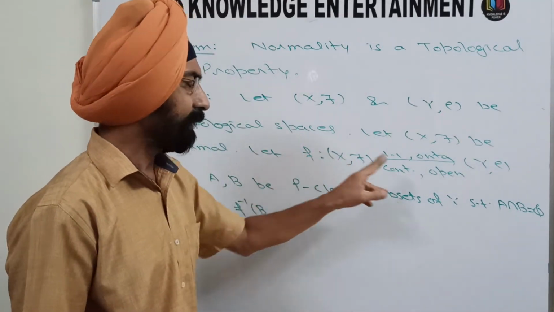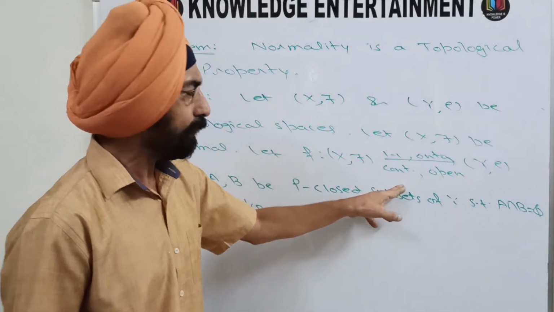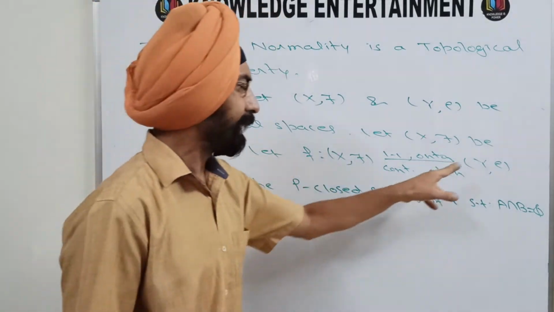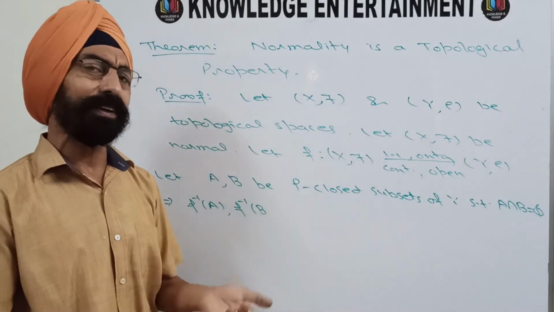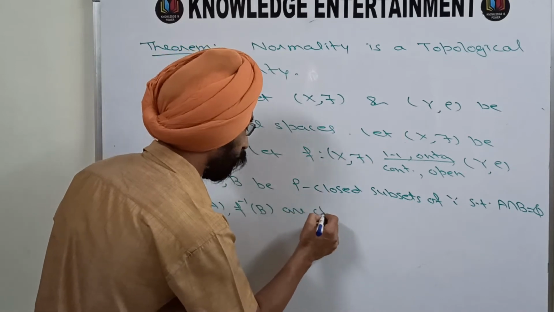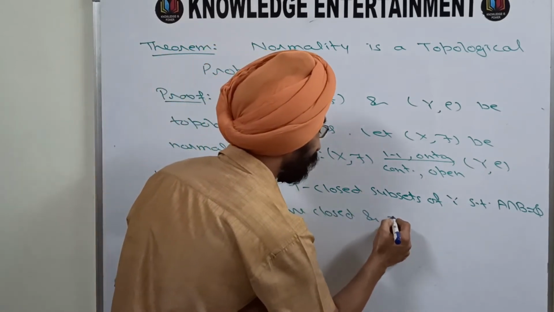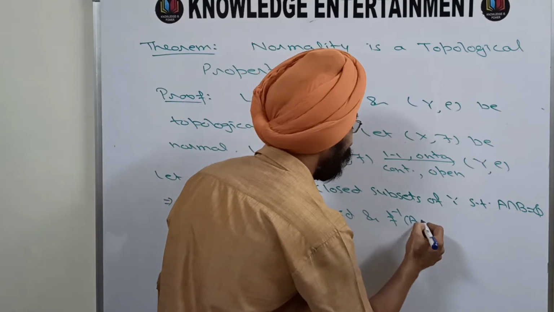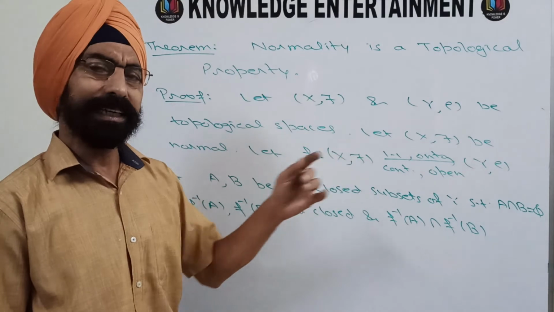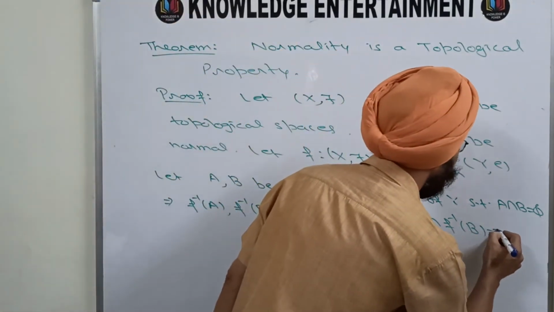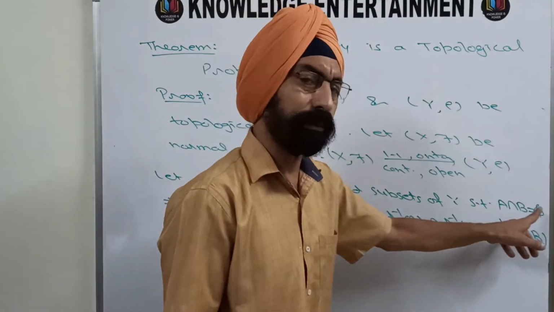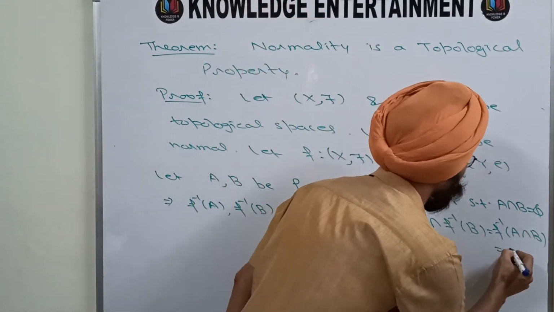Your F is given to be continuous. That means the inverse image of a closed set is closed. If A and B are closed, then their inverse images F inverse A and F inverse B must also be closed. F inverse A intersection F inverse B, you can write it as F inverse of A intersection B. But A intersection B is phi, so F inverse of A intersection B is also phi.